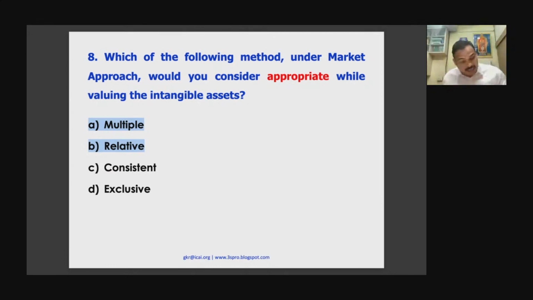So under relative method, you follow certain multiples. Enterprise value to EBITDA, enterprise value to EBIT, enterprise value to NOPAT, like that. Okay. So something you will use, or you will use that value to the horsepower. If the horsepower increases, the value will increase. Horsepower decreases, value will decrease. So that is where the multiple will come. Okay, please understand the fundamental difference. So 8B. Good.